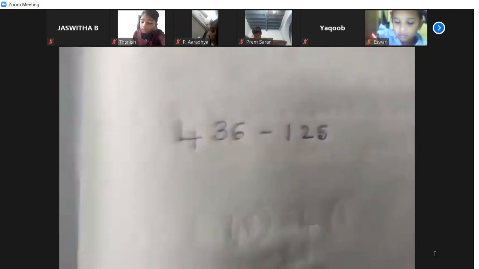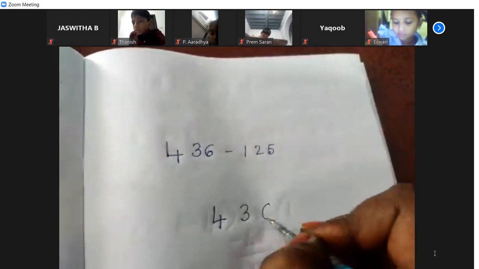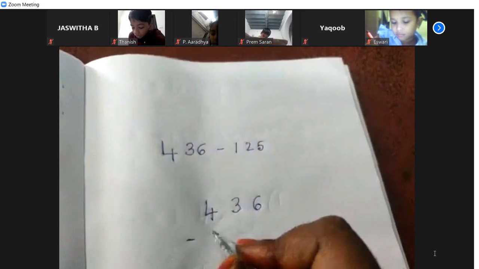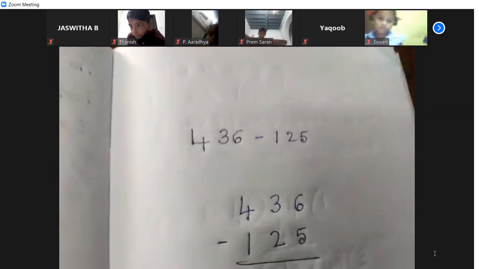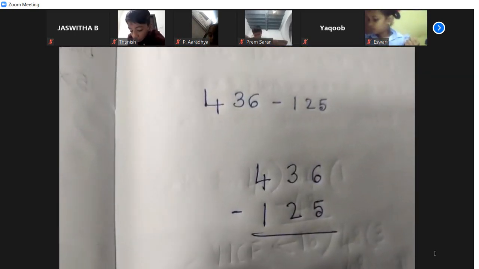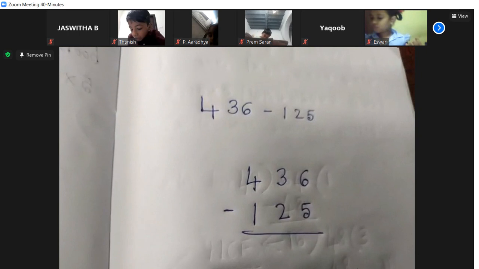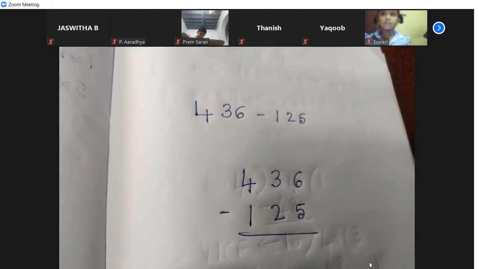All of you start the subtraction using the column method. With what place do you need to start subtracting? Type your answer in the chat box. From which place do you need to start subtracting? Ones place or tens place or hundreds place?